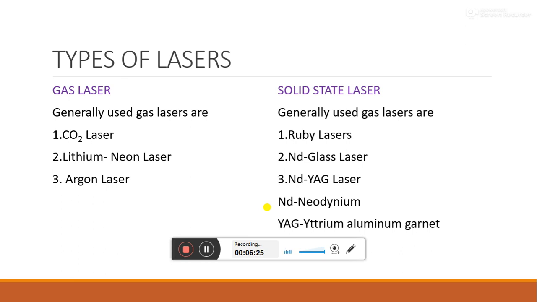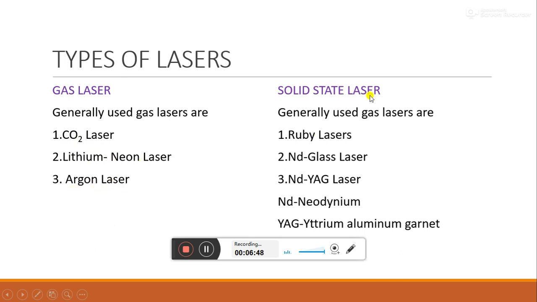Now, the types of lasers are gas laser and solid state laser. Now, what are the different gas lasers that are used? They are the carbon dioxide laser, the helium neon laser, and argon laser. So, the generally used gas lasers are carbon dioxide laser, helium neon laser, and argon laser.